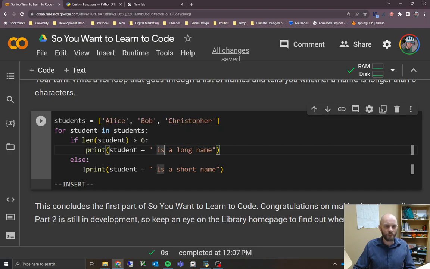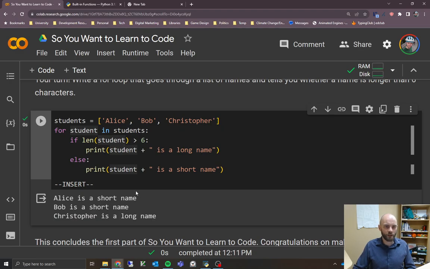If it's not true, then we do this block of code. Then we do this whole if-else statement again, and then a third time. If you had 100 names in your list, it would do it 100 times, right? So let's give it a try. Hopefully I got that right, and it looks like it worked. We say Alice is a short name, Bob is a short name, Christopher is a long name.